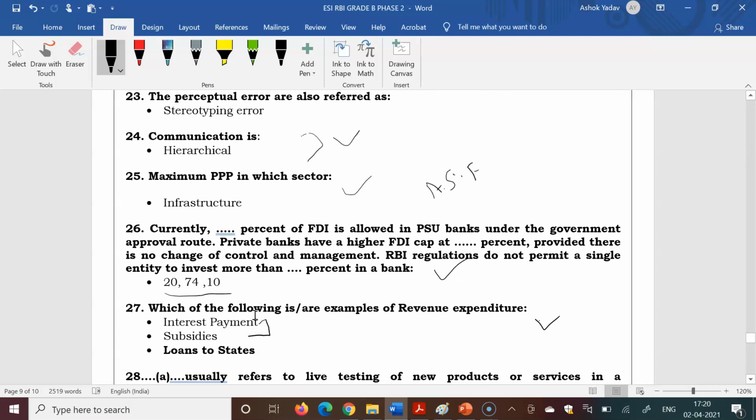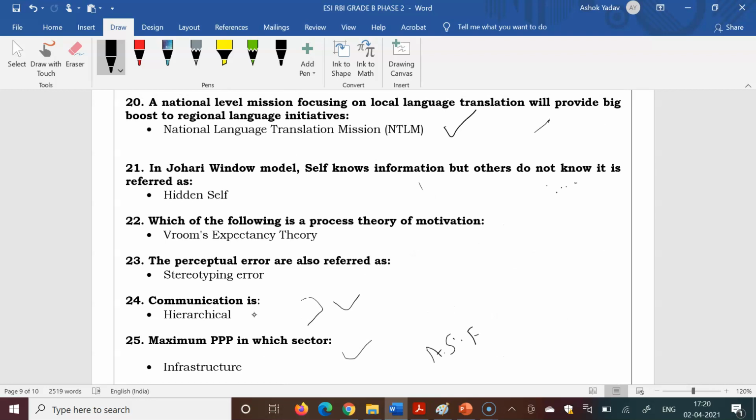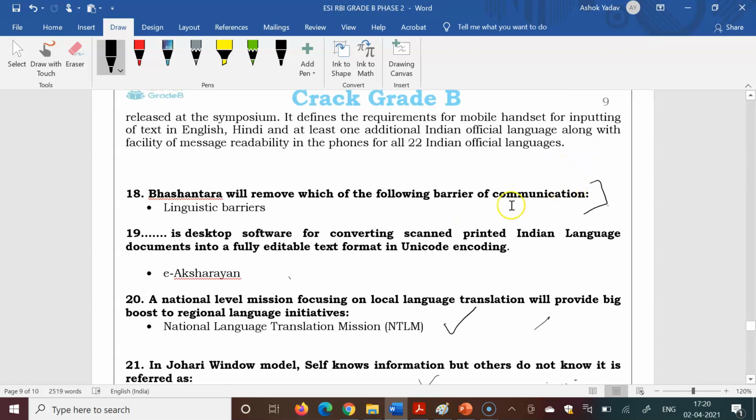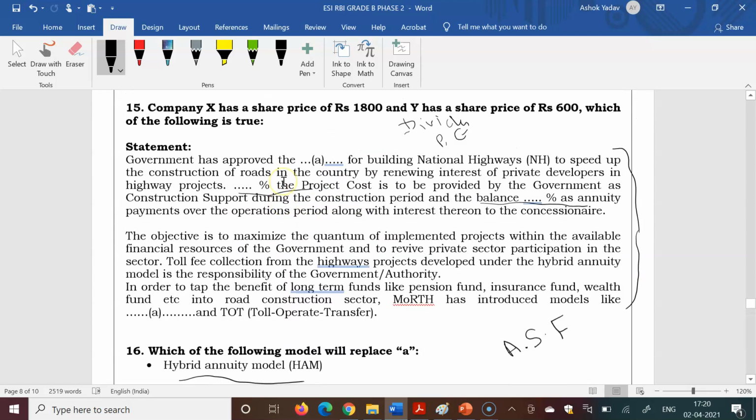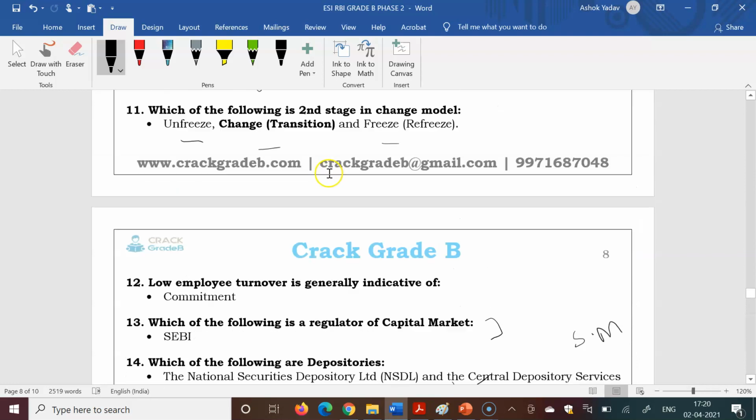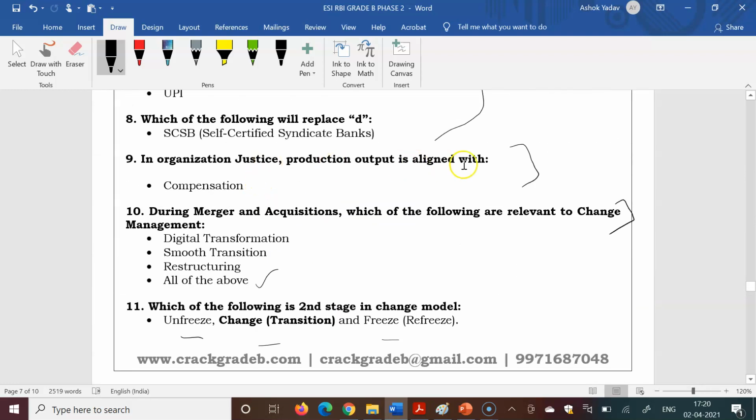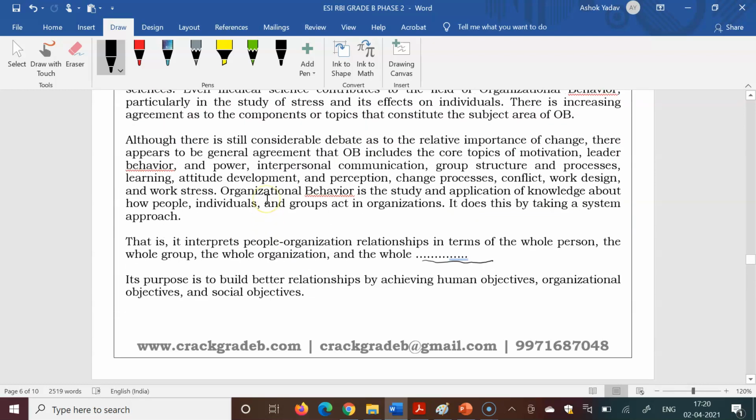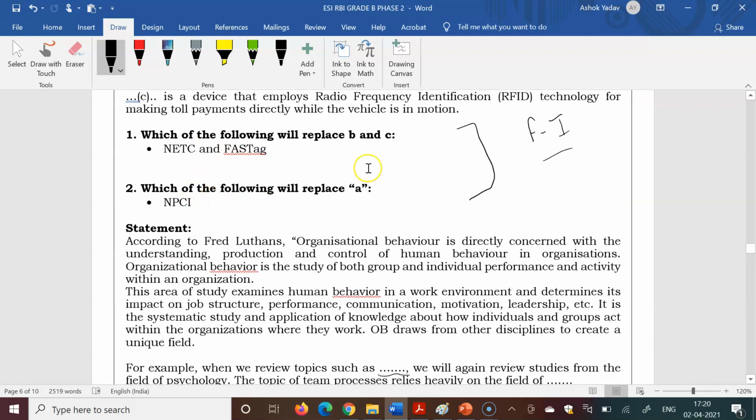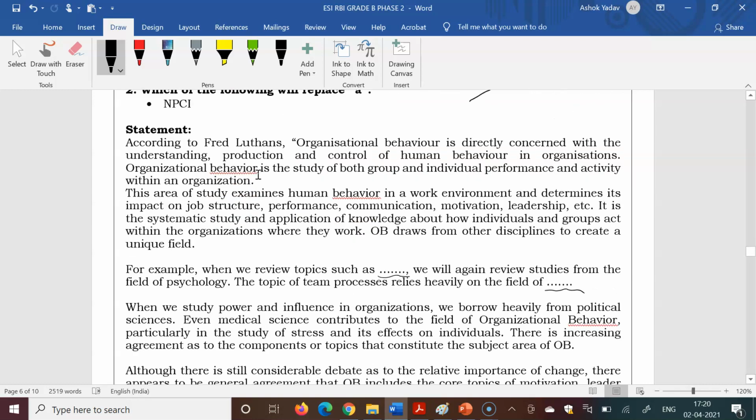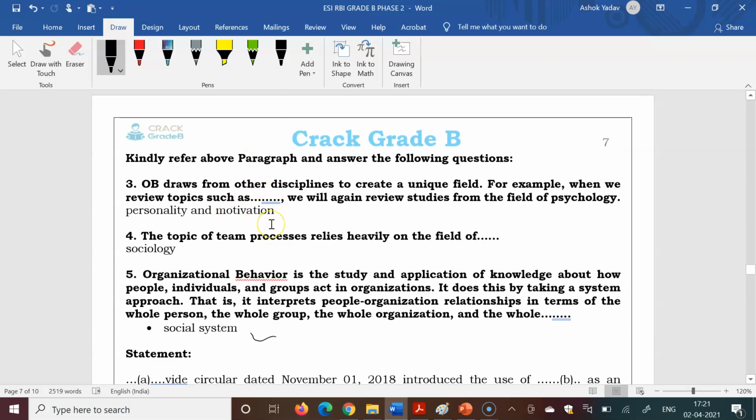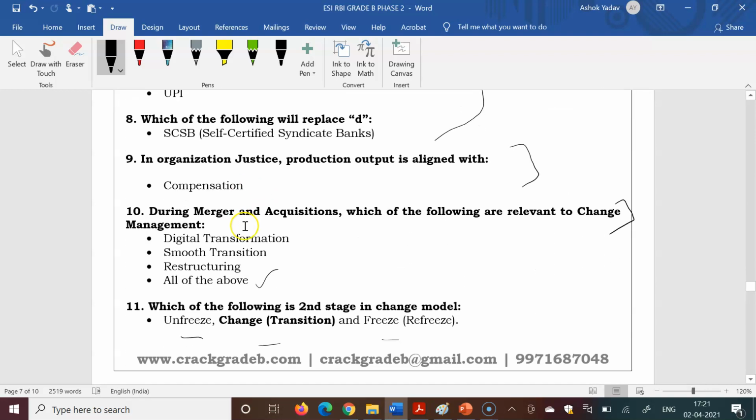So total questions are 5, 6, 7, 8, 8 marks, 10 marks, 12 marks, 14, 16, 18, 20, 22, 24, 26, 28, 30, 32, and for 36 approximate. 36 marks is directly covered from our content, and these 3 questions, 6 marks, were not covered. These 3, 4, 5, 6, and